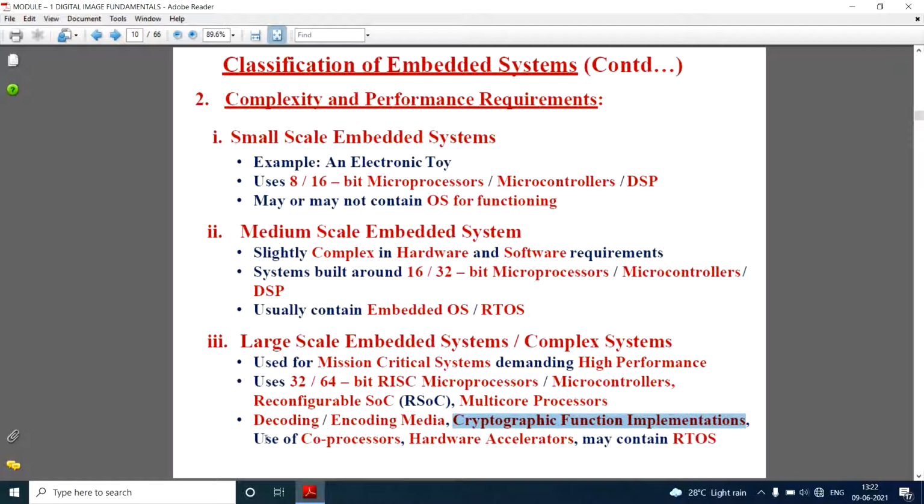In this, the use of co-processors and hardware accelerators started, and these systems might contain RTOS. Normally the large scale embedded systems require RTOS because these are real-time operating systems. So this is the second classification of embedded systems.